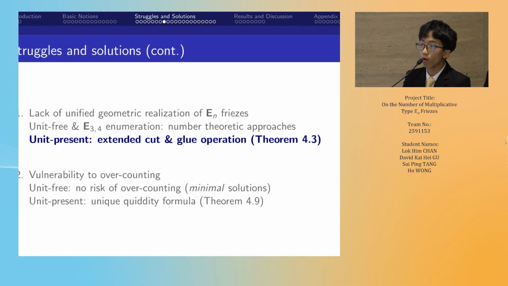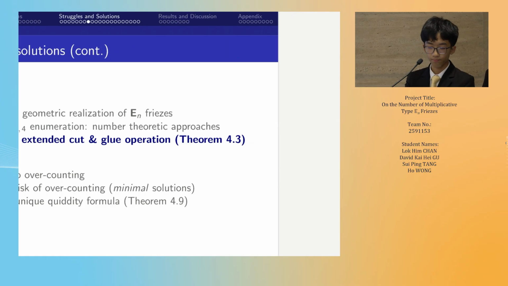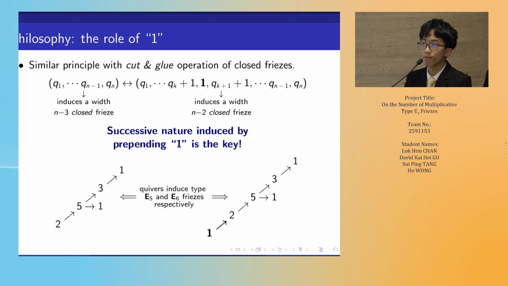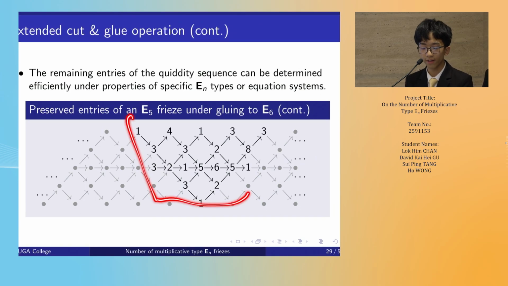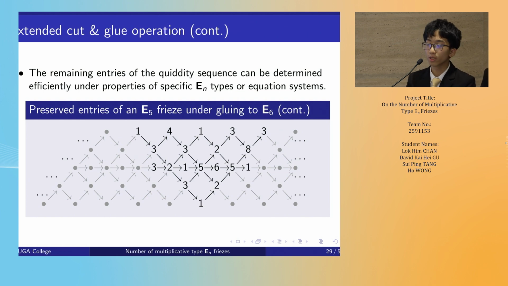For the unit-present case, we propose the extended cut-and-glue operation. With a similar principle to the cut-and-glue operation of closed friezes, instead of inserting an entry between the QUD sequence, we prepend one beneath the entry of a quiver to induce a successive nature of higher E_n types. We can demonstrate it by example. We prepare to glue one beneath this entry in an E5 frieze. Another key insight is region preservation, which ensures certain entries of the new frieze are inherited from the original one. As shown from this figure, this particular part is preserved. Hence, the remaining entries can be computed efficiently.